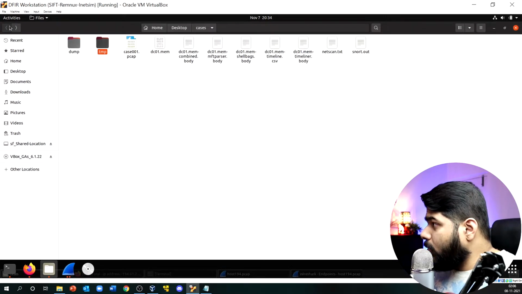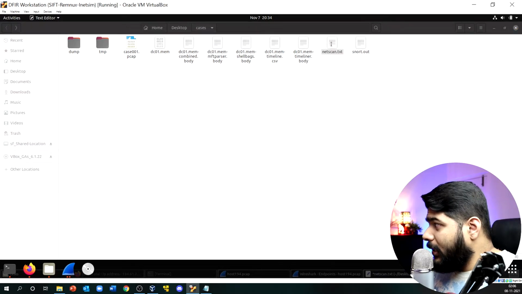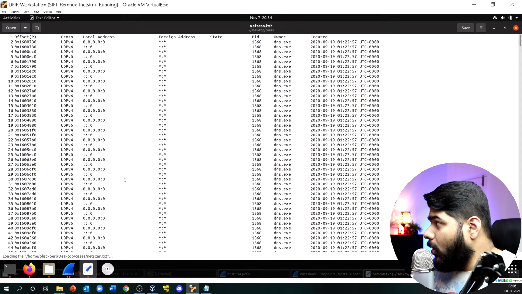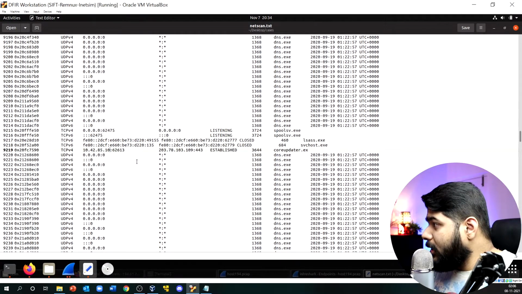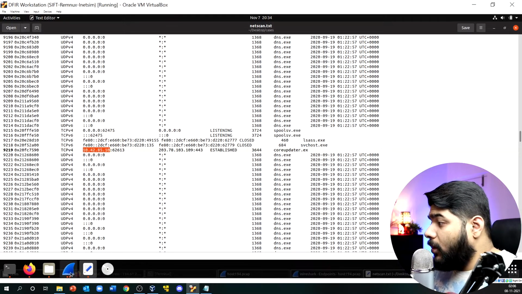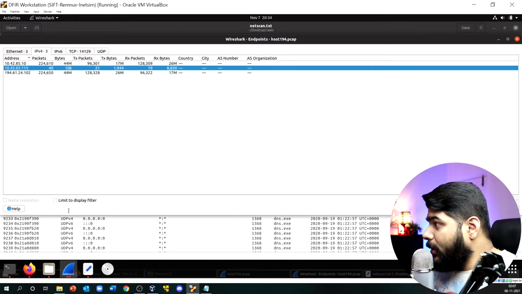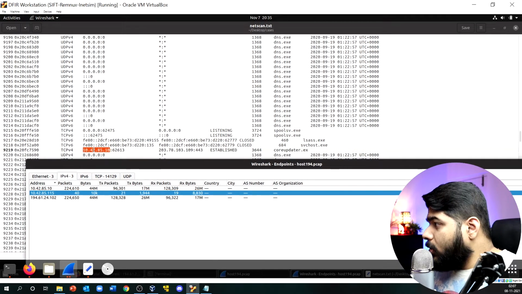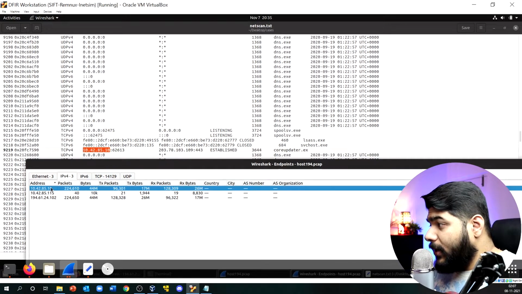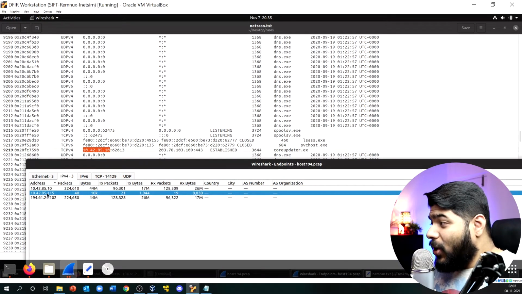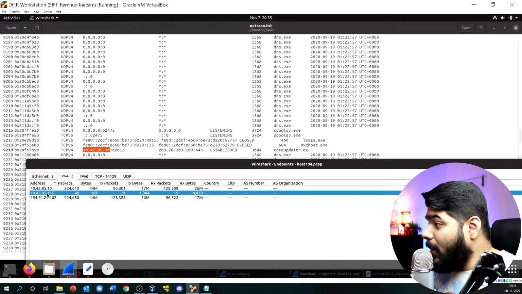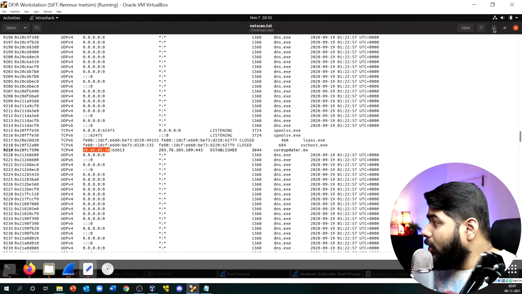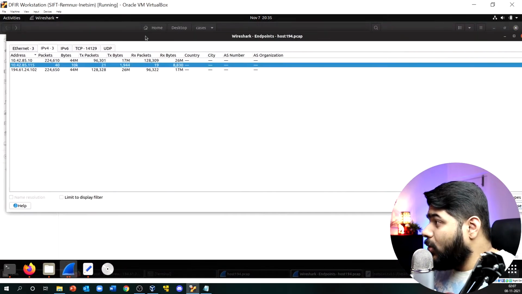If I go back to my netstat or even the snort, if I open the netstat, and if you remember it properly, we had this IP address which is 85.10, which was our DC IP address. Now, if you see this, 10 was our machine IP address, and this is another IP address which is also communicating to the malicious attacker IP address, right? So it is worth investigating what is going on over here.